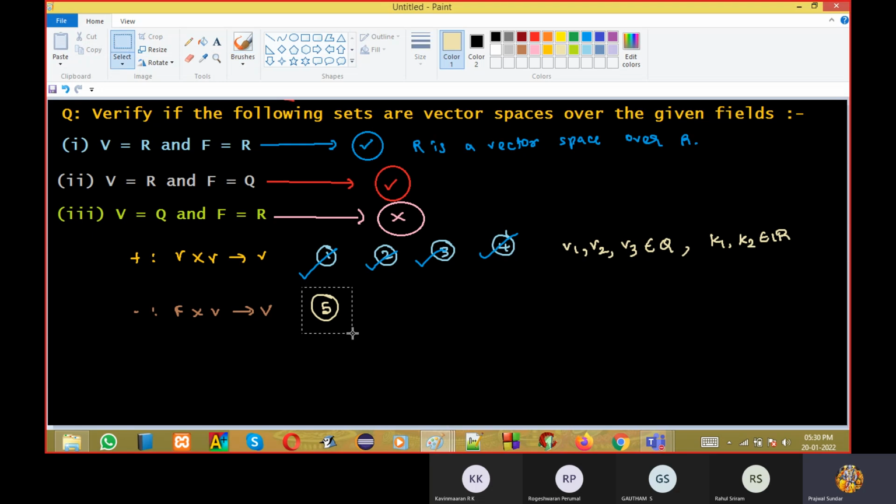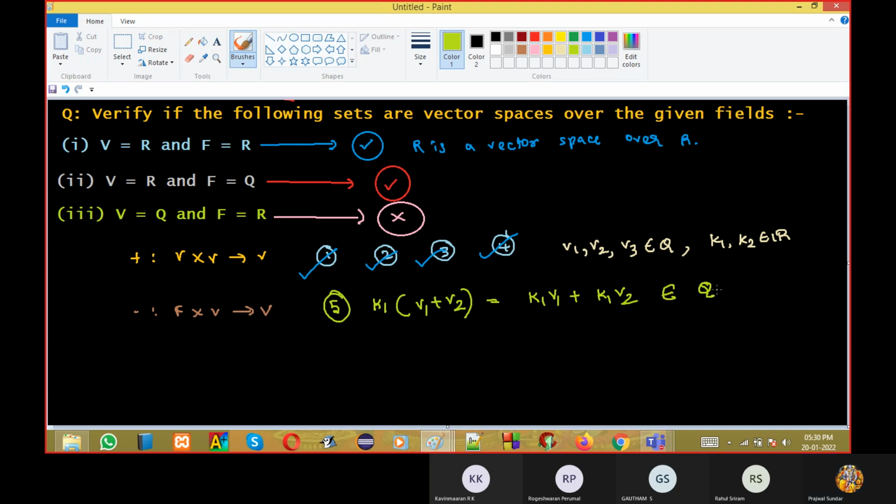Now, if you are trying to check the fifth property, k1 into (v1 plus v2) should be equal to k1 v1 plus k1 v2. But this result should be a part of the vector space. This result is not going to be true.